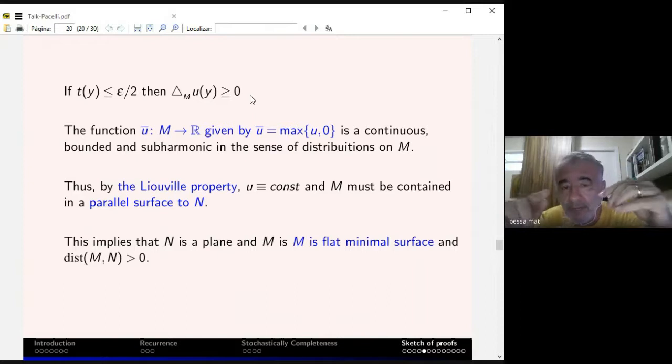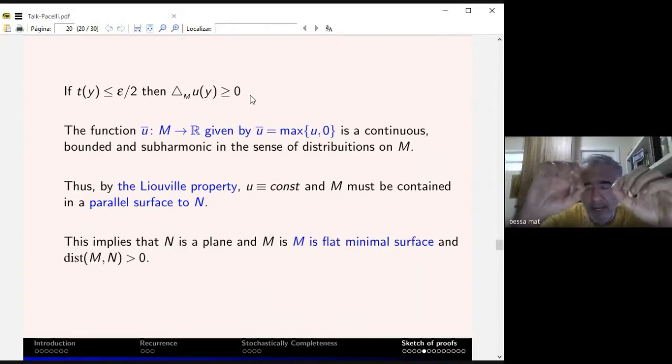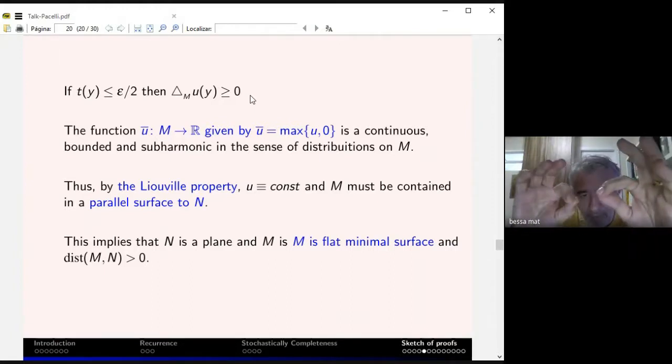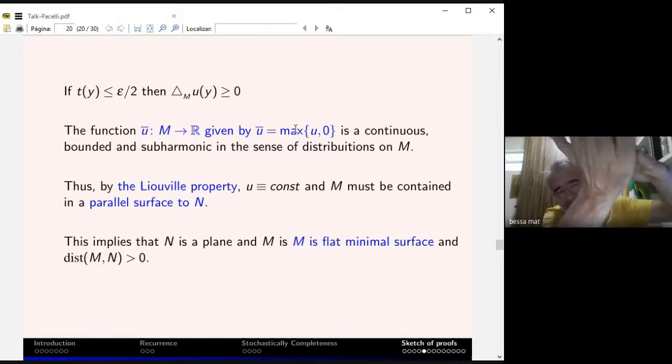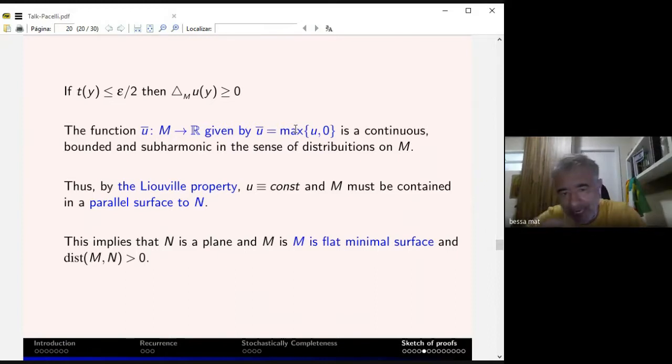Now I have the following. I'm going to cut this function. So I have u, which is going to be 0 in epsilon over 4. Between 0 and epsilon over 4, u is positive. Then it is negative, so I cut at 0. So I have u plus as the maximum of u and 0, and then I define this function u plus on the whole M. Well, the part of M that gets inside the tube is positive, but outside is negative, so I just set it as 0. I cut at 0. So we have here a bounded subharmonic function in the sense of distribution, but the Liouville